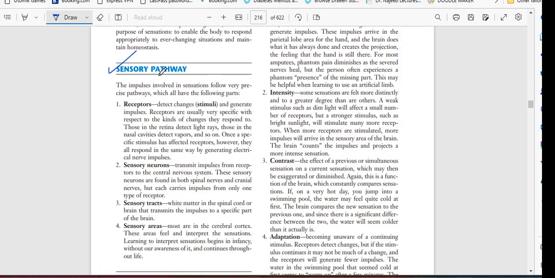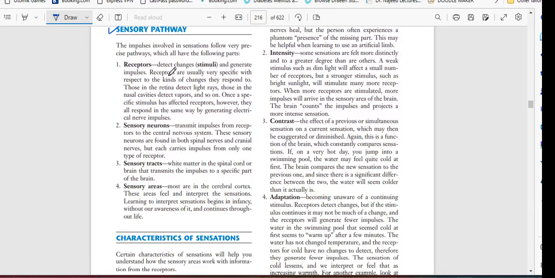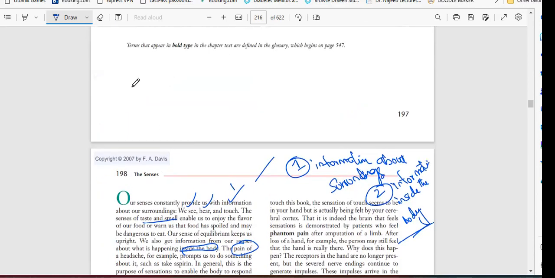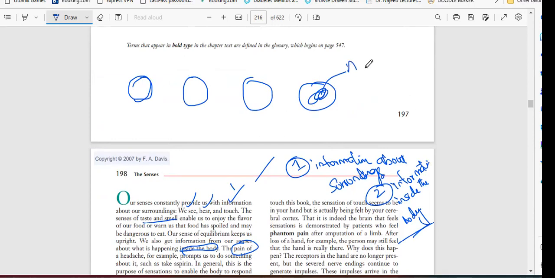What is the pathway? This is very important. How it travels, how it starts, how it ends, how the sense is going. So basically, here we have four things: receptor, sensory neurons, sensory tracts, sensory areas. This is the receptor, this is the sensory neuron, this is the sensory tract, this is the sensory area. So in the brain, this is the sensory area where you can feel the sense.